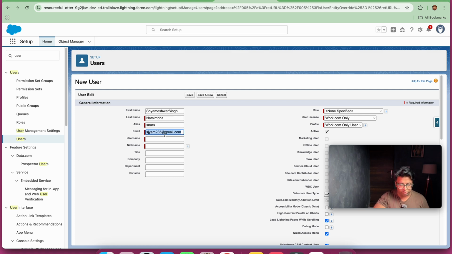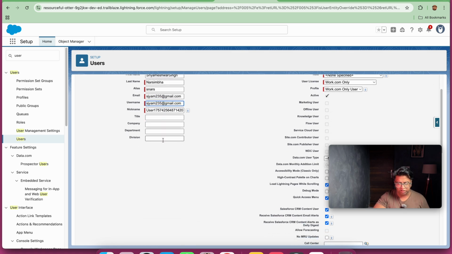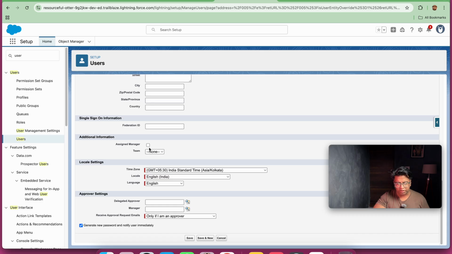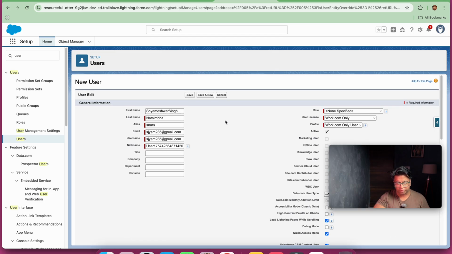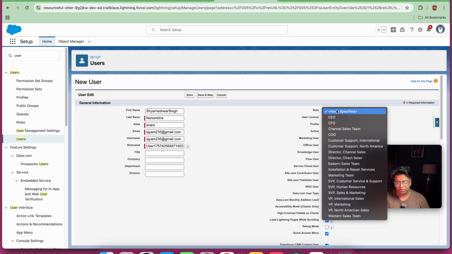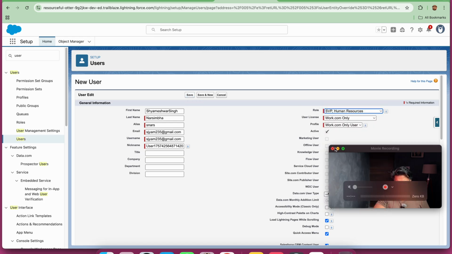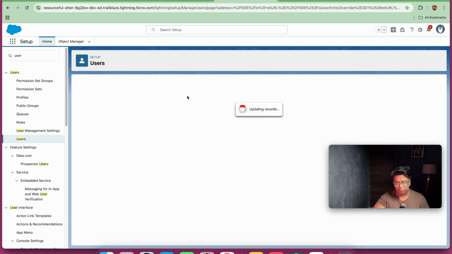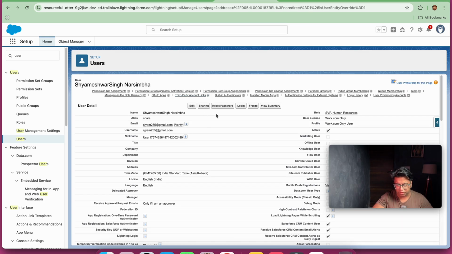Ideally this record will not get saved, it will give me error because here what I will be doing, I will be checking this, and instead of sales I will be selecting IT. So let's save this out, and as soon as I save this out, oh, I haven't selected the role. Let's select anything. I'm not looking for the profile, so let's save this record. So initially it should not get saved. Is our trigger fired or not?